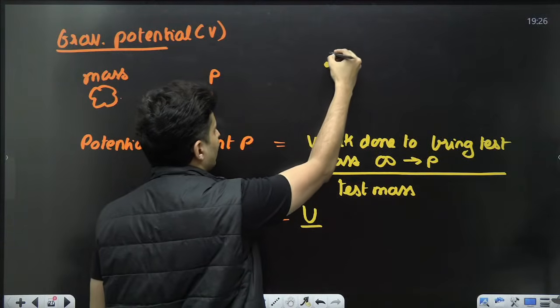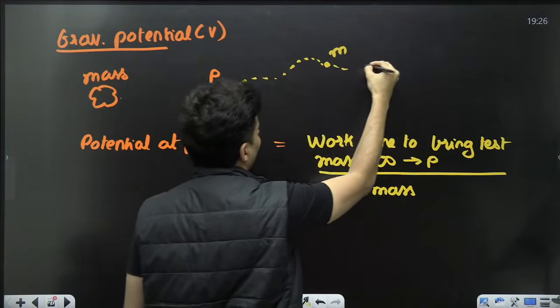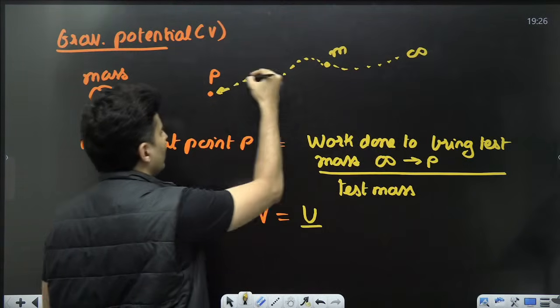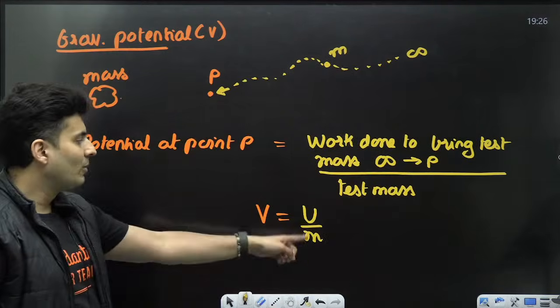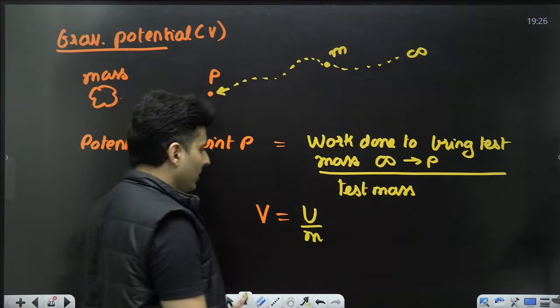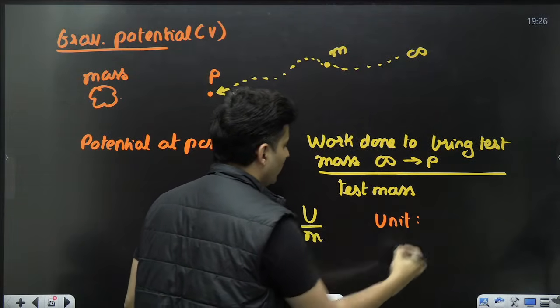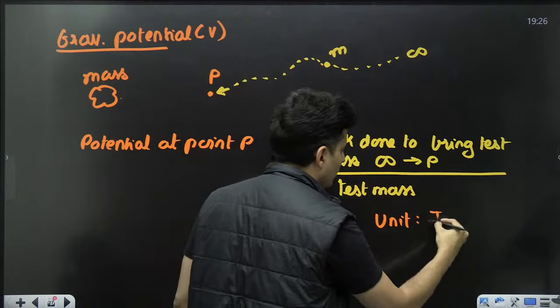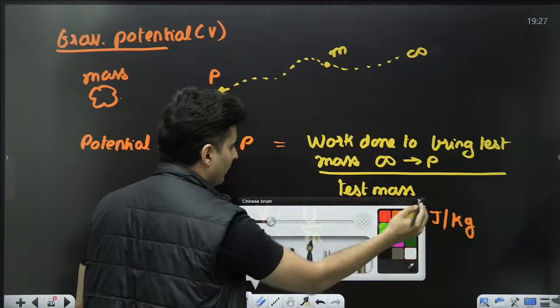So maybe this was the test mass which you got from infinity to this particular point. So you put it over here, U by M. That is gravitational potential, and the unit of gravitational potential, this is joules, this is kg, so it will be joules per kg. A very, very important formula.